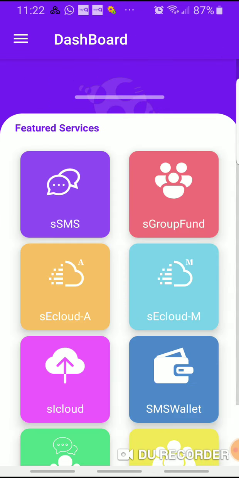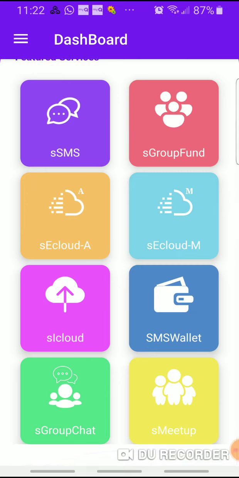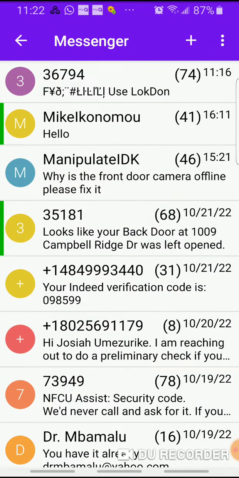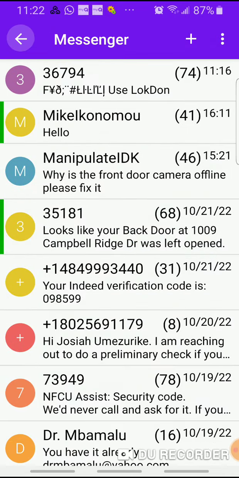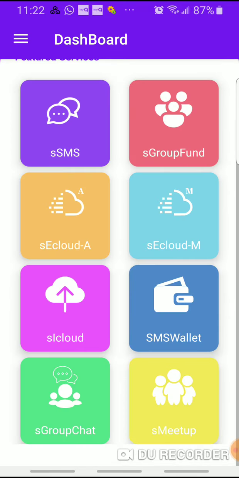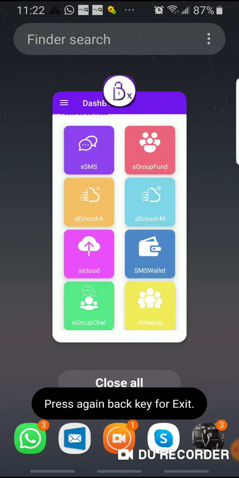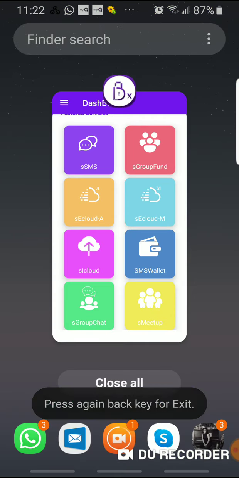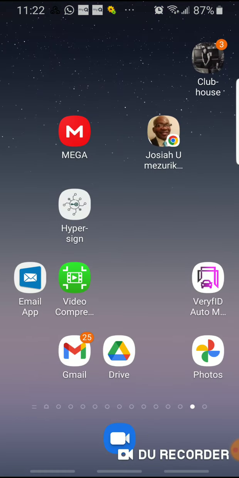Now moving forward, the reason why this SMS is very pertinent is that if I click to use SMS, it has to ask me for the request for the first time. I've done it on this phone before, therefore I'm going to go out to show you the freedom that the user has.